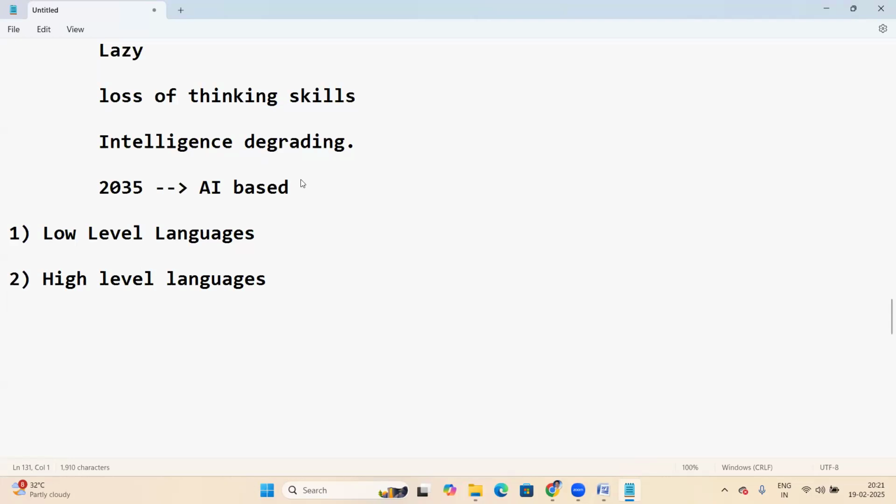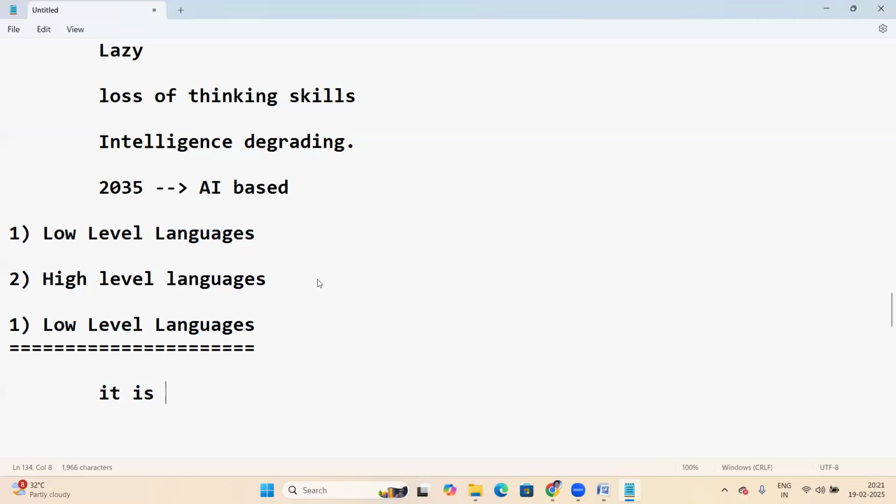Low level and high level language. Low level language is a system understandable language. It is a computer, a system understandable language.